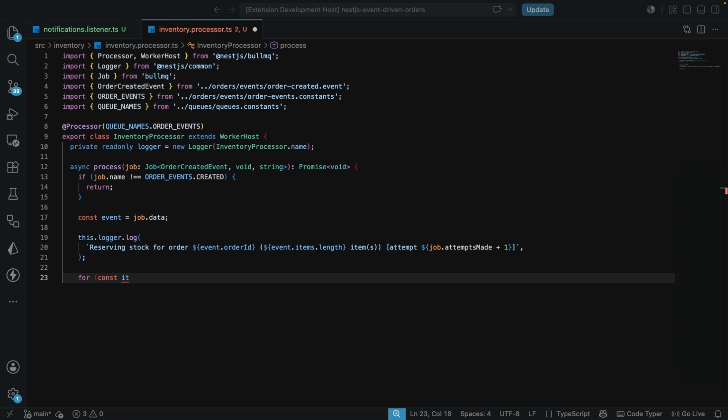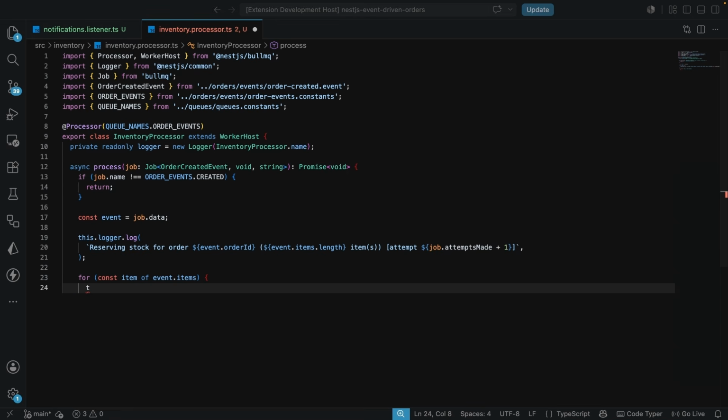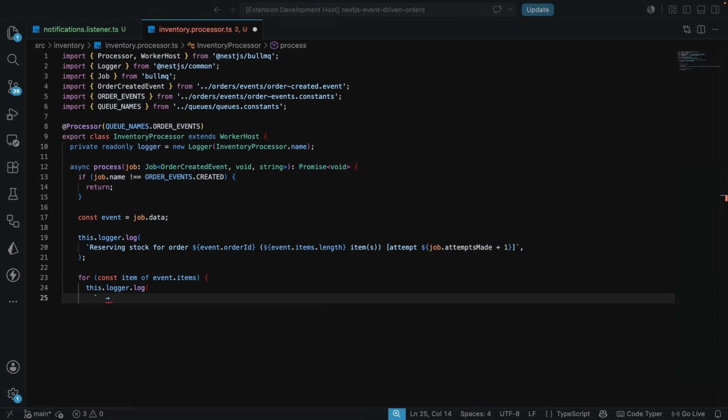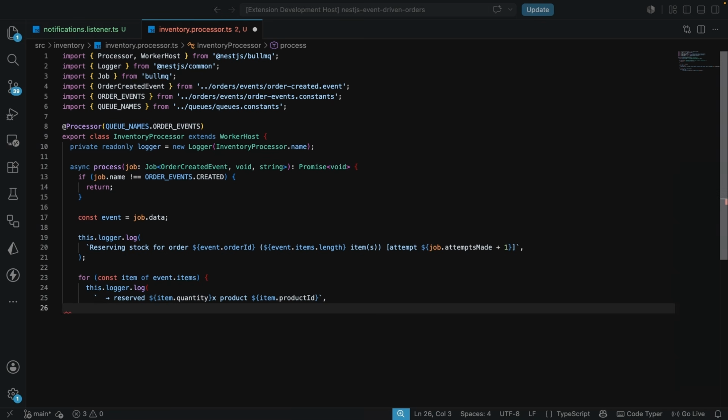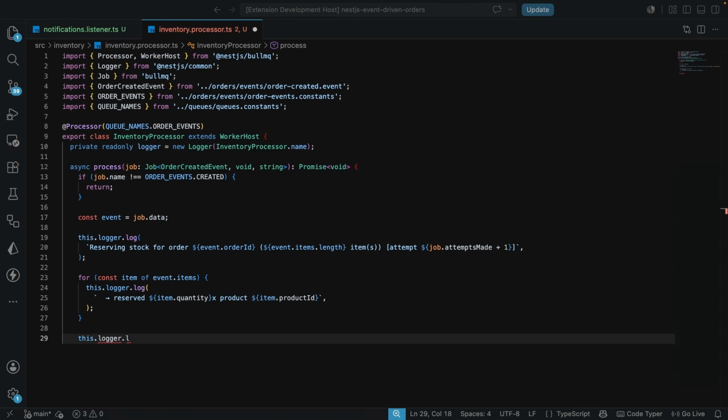Now we're going to still map through or loop through the items, just as we are doing in the listener. And for each item here, we're just going to go on and log the item quantity and also the item.productId, just like this. And after this, we are then going to close this up by also having the last log, which is confirming that everything has worked. So here we're going to log the stock reservation complete for this specific order, which we're going to get from the event.orderId.